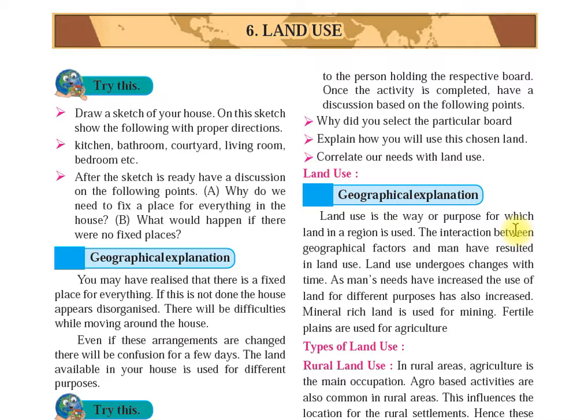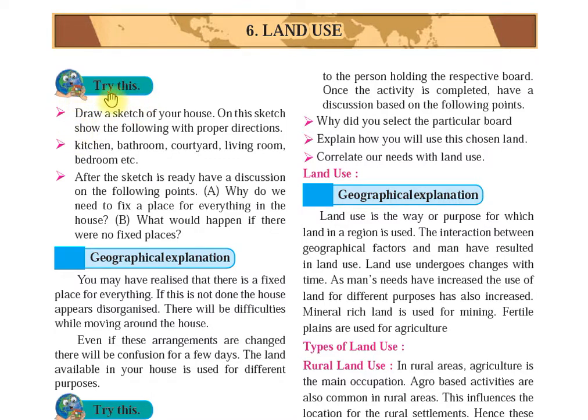Now in your textbook, come to page number 35, lesson number 6, and the name of the lesson is land use. As the name signifies, what do we mean by land use? How you are going to use the land for various purposes. We all are staying on the land. So in this chapter, we are going to see how we use land for various purposes. Try to understand the lesson.